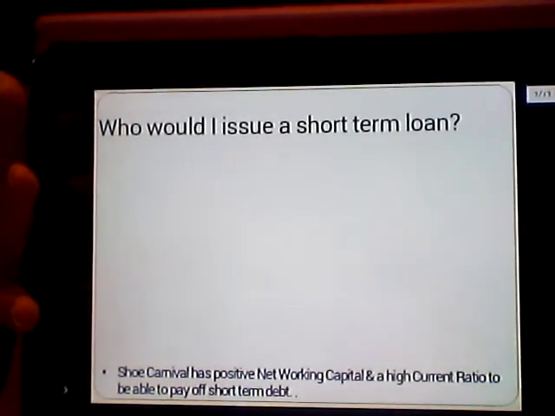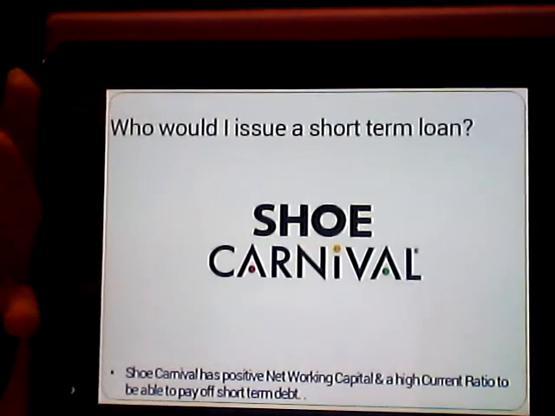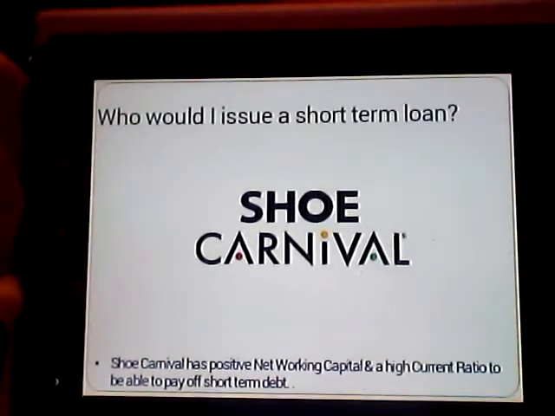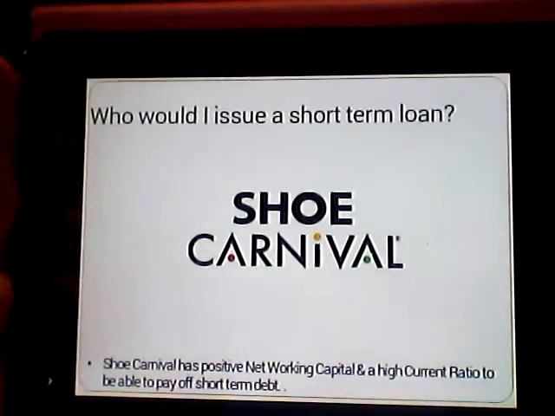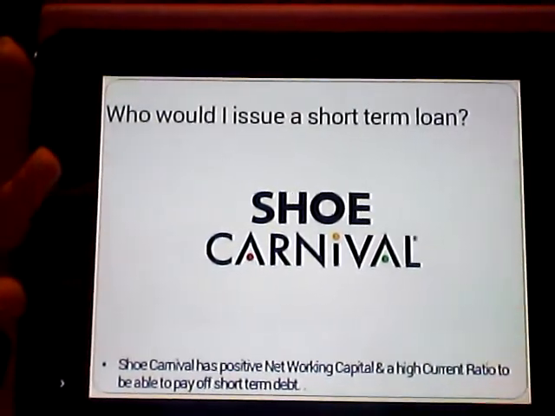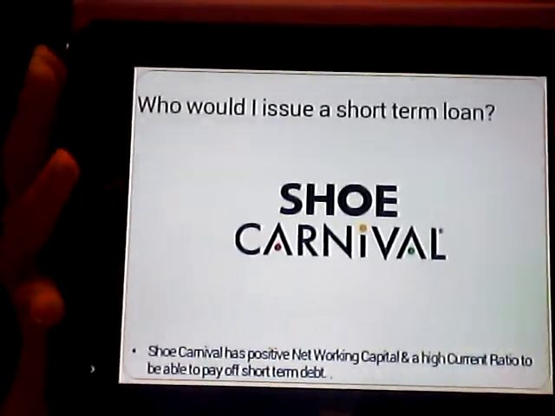So to answer the question of who I would issue a short-term loan to, I decided to go with Shoe Carnival. I decided on Shoe Carnival because they have positive net working capital in all the years that I researched and a fairly high current ratio to be able to pay off any short-term debt.